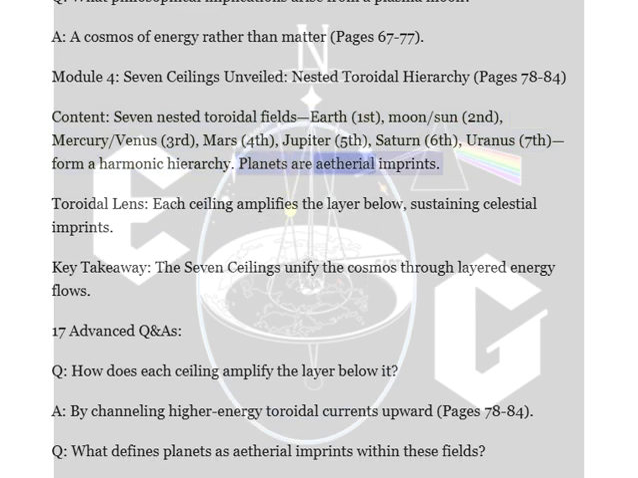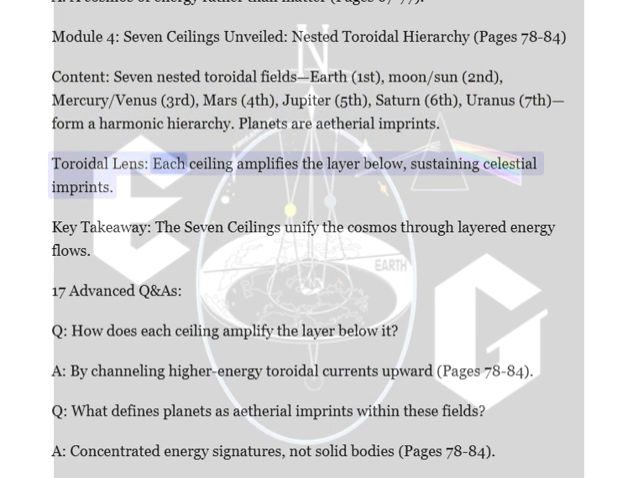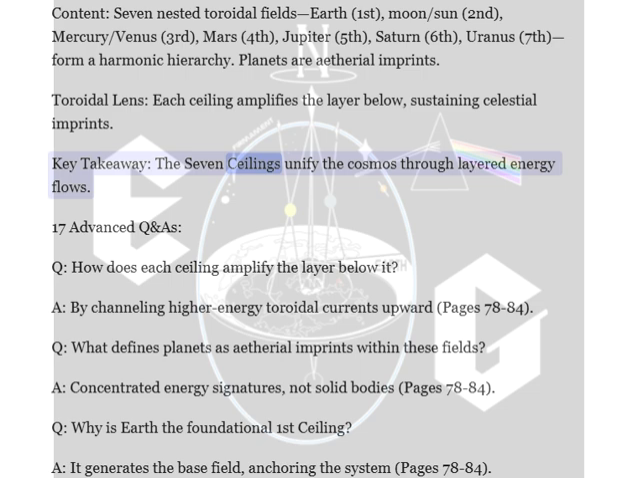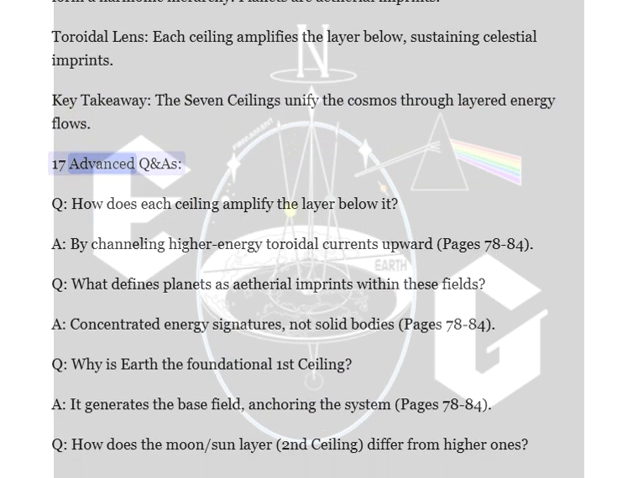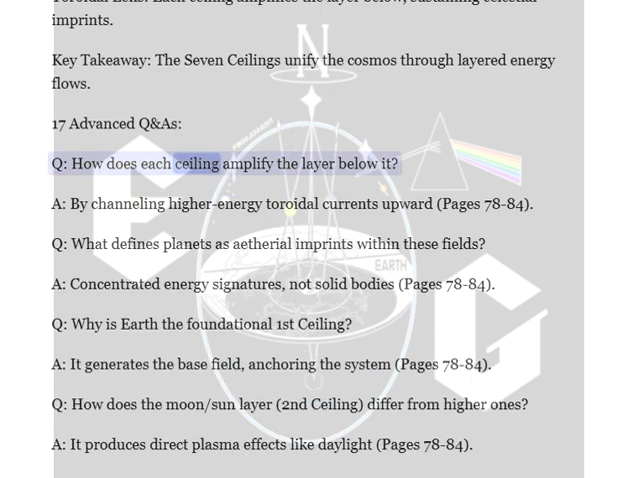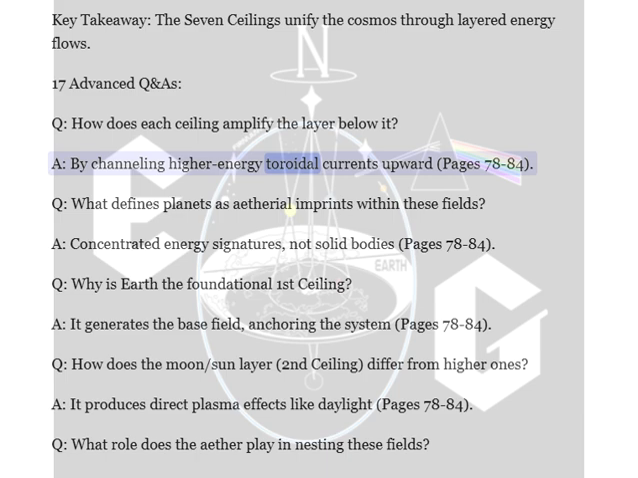Planets are ethereal imprints, toroidal lens, each ceiling amplifies the layer below, sustaining celestial imprints. Key takeaway: the 7 ceilings unify the cosmos through layered energy flows. 17 advanced questions. Q. How does each ceiling amplify the layer below it? A. By channeling higher energy toroidal currents upward, pages 78 to 84.